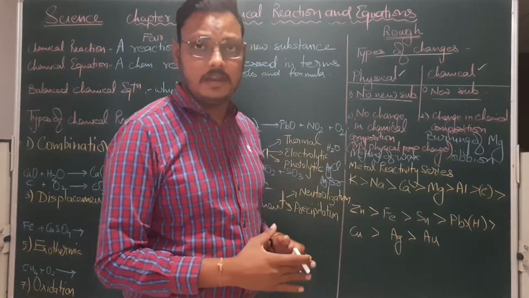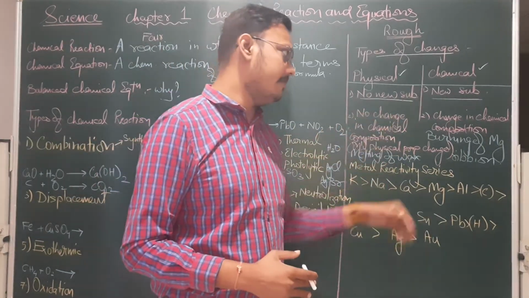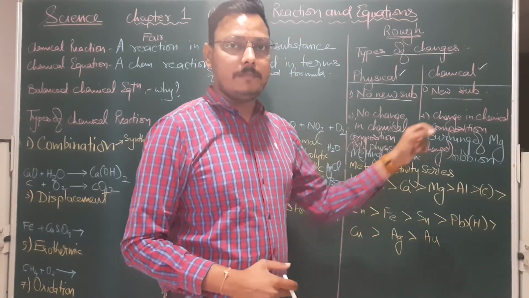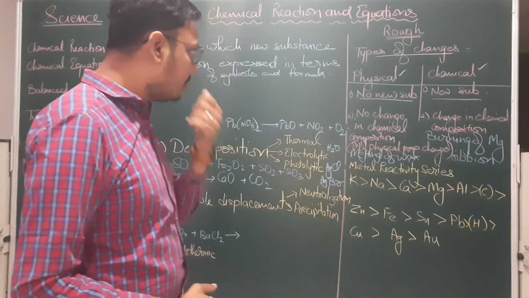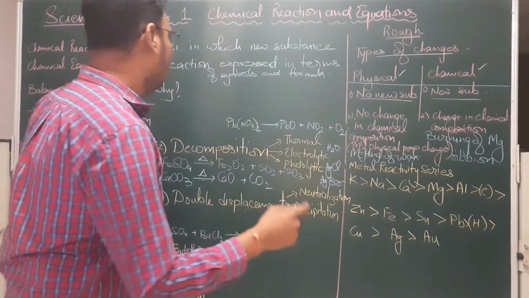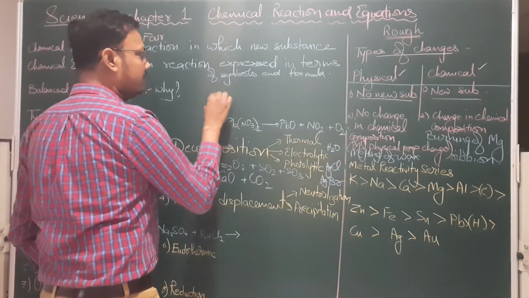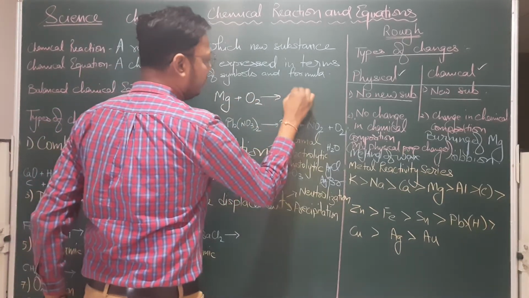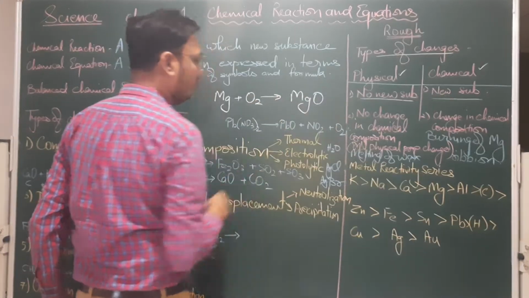So the state has changed from solid to liquid, whereas in a chemical change, we say, burning of magnesium ribbon. Now what happens to the magnesium ribbon? I'll show you. When we have a magnesium ribbon, let's say Mg, it burns and combines with oxygen to form MgO.